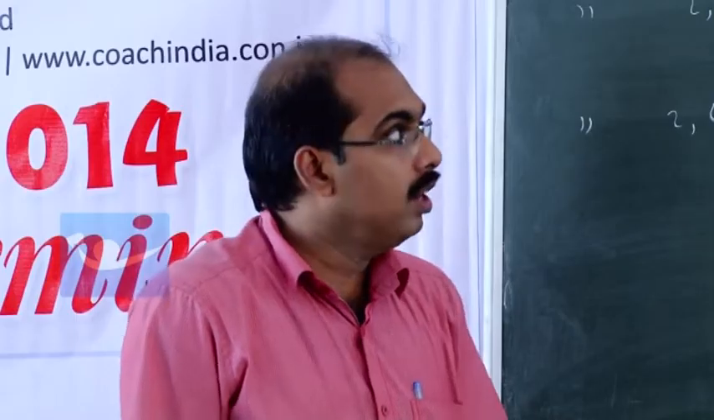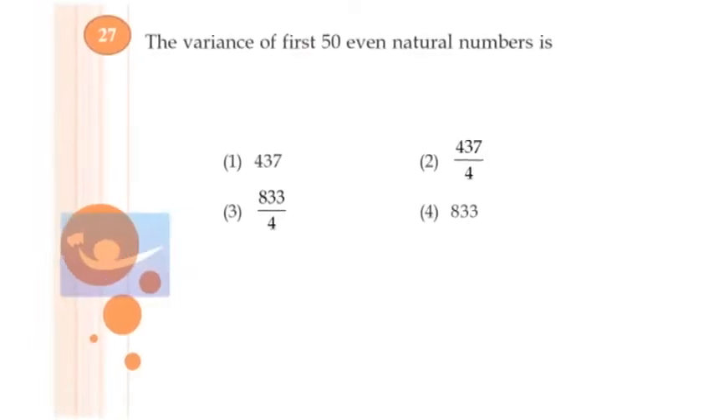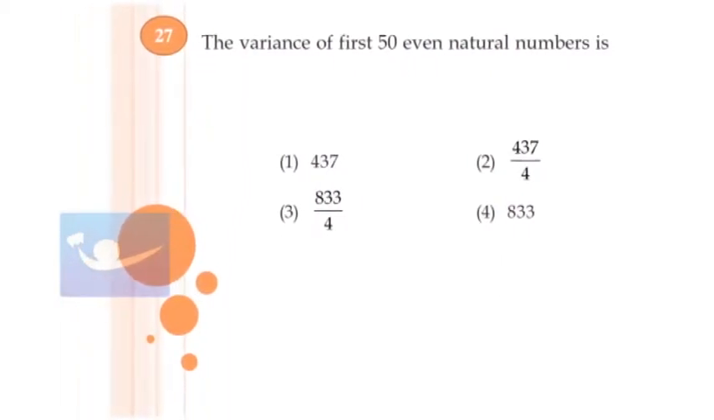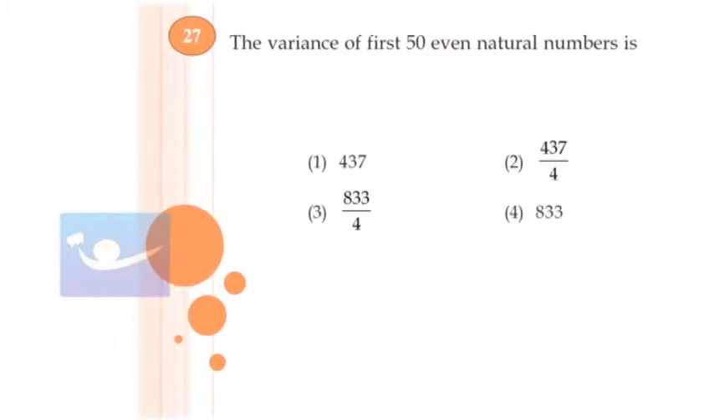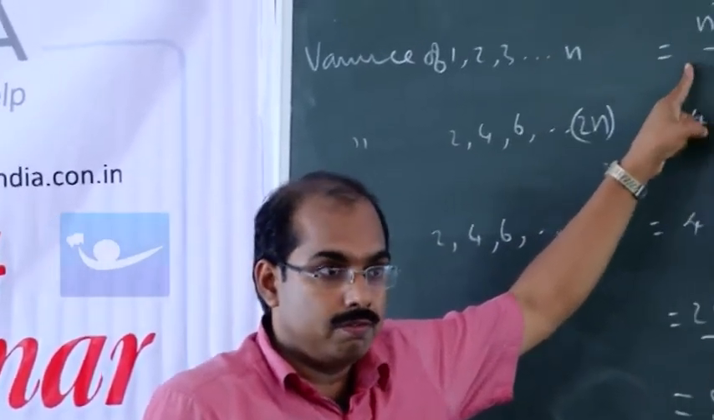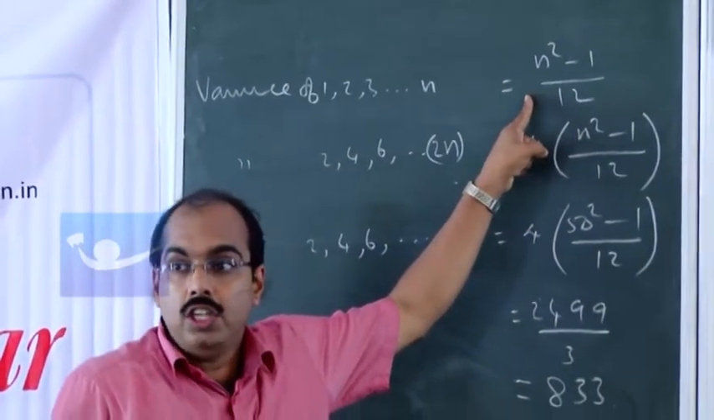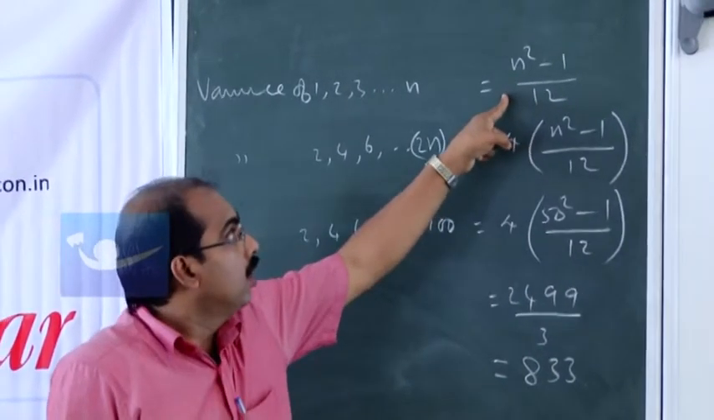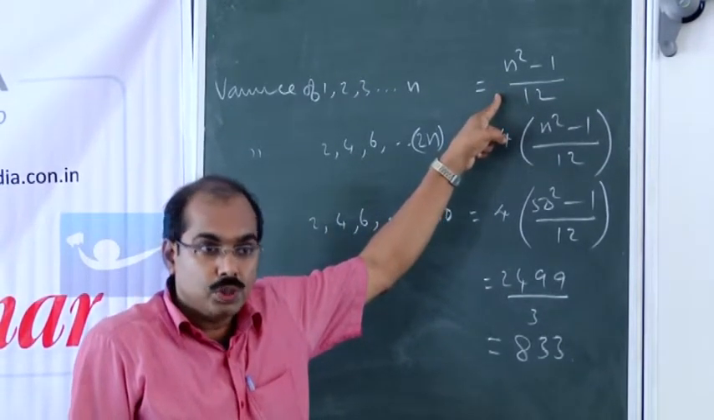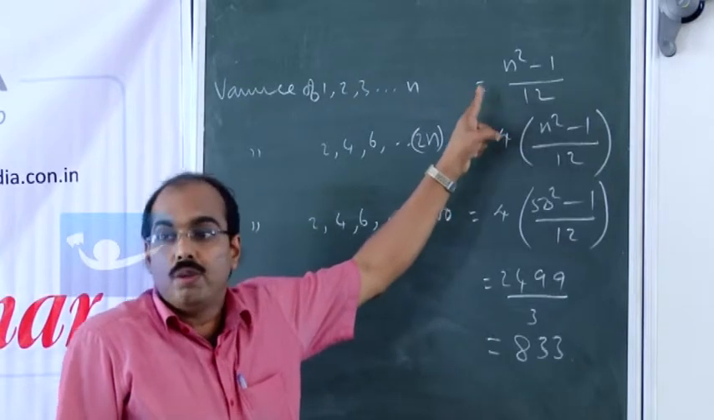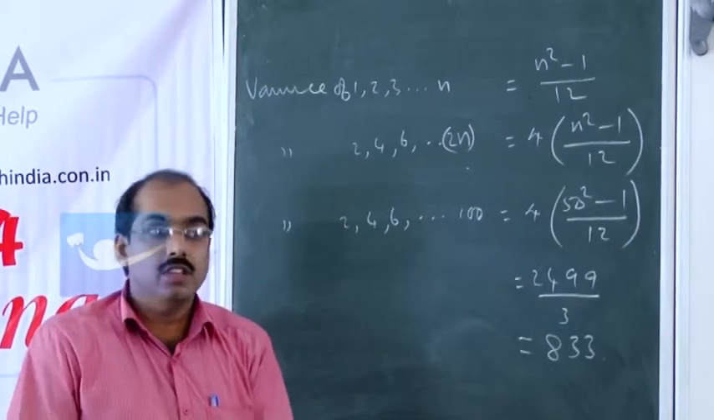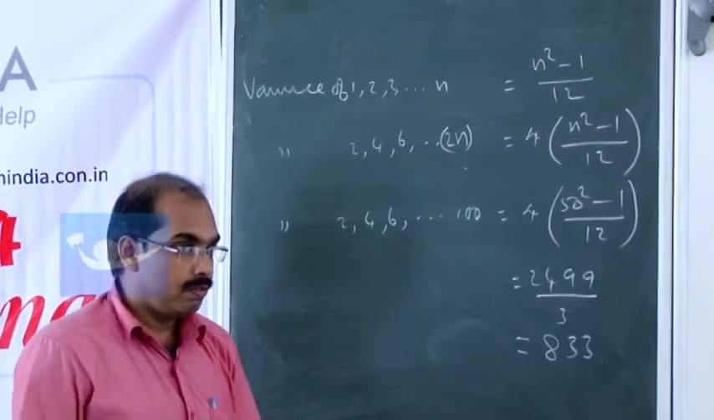27th question in mathematics, 87th question in your question paper. The variance of first 50 even natural numbers. We already have proved that the variance of first n natural numbers is nothing but n square minus 1 divided by 12. Variance is a measure of dispersion, so it is not necessary that it be the first n natural numbers. Any consecutive n natural numbers will have variance n square minus 1 divided by 12.